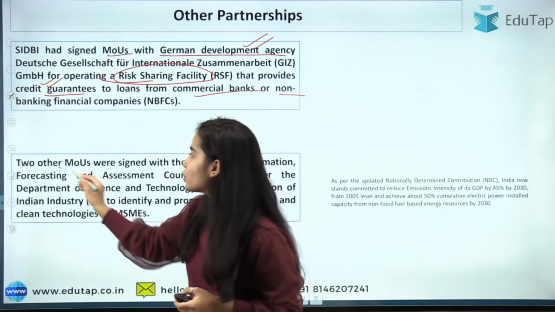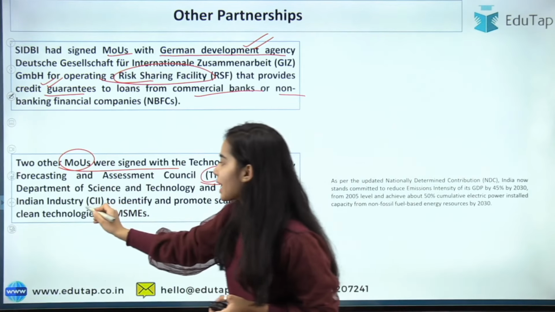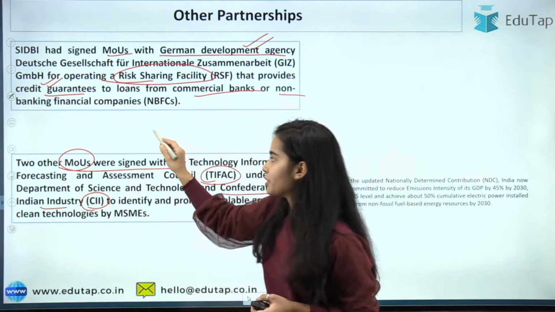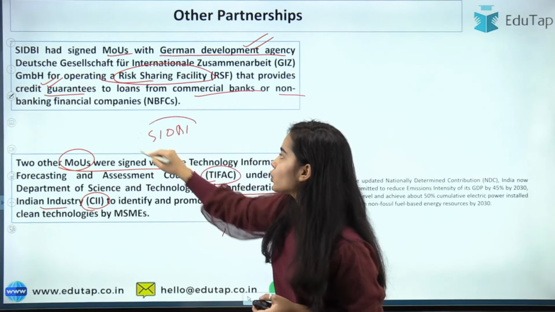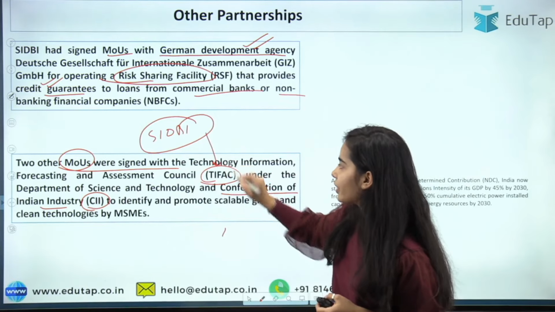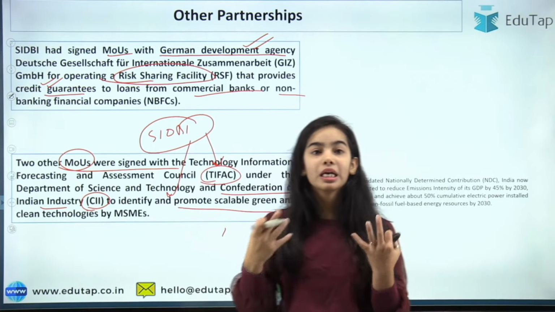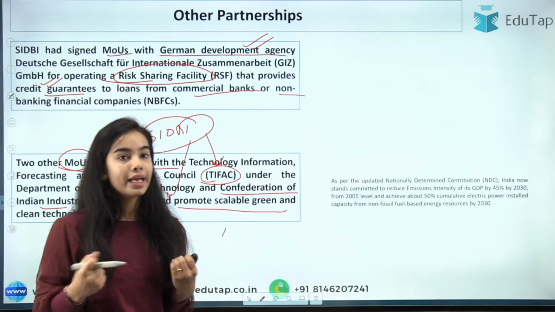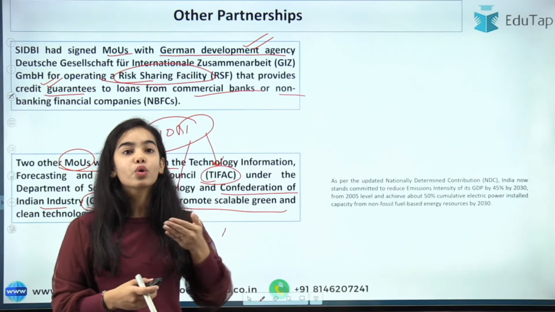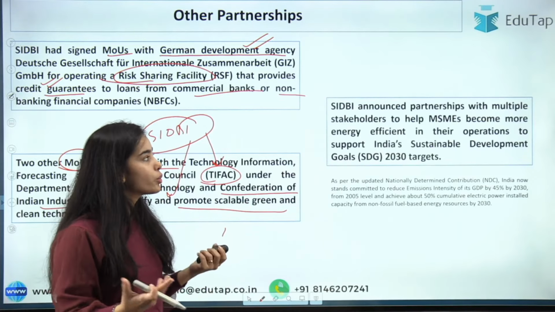As well as two other MOUs were signed by the SIDBI, one with the TFEC and the other with the CII, that is the Confederation of Indian Industry, to identify and promote scalable, green and clean technologies by MSMEs. So to make them more green, more clean, so that they do not cause more emissions, more pollution.